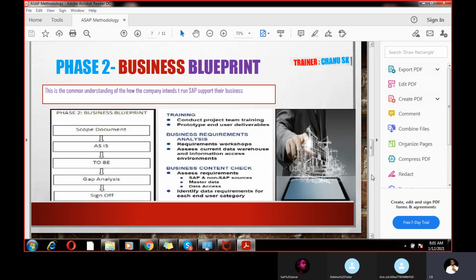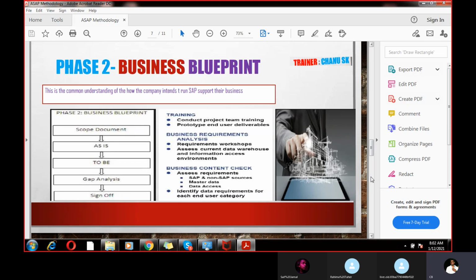We need to contact the ABAPers, the ABAP technical people, who can do it. For anything not available in the system, we need to check feasibility with the ABAPer. Finally, sign-off. Sign-off means all the documents should be signed off. Once a document is signed off, any new change requires an additional document to be prepared, and that document should also be signed. Once the business blueprint is there, you will have to do configuration. This is the process.